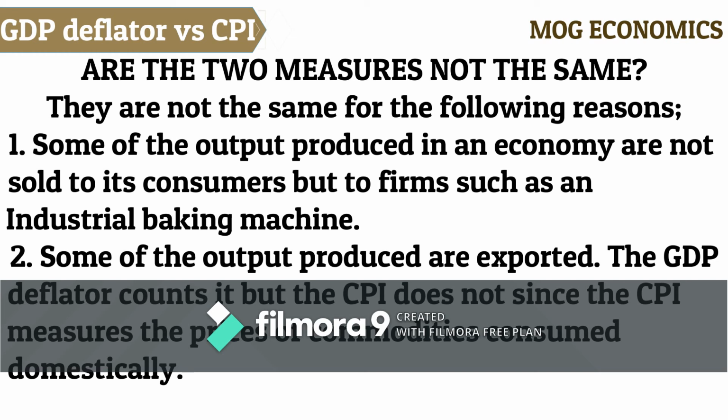Number 2. Some of the output produced are sold to foreign consumers in form of exports. CPI does not capture them because it is concerned about domestic consumption.